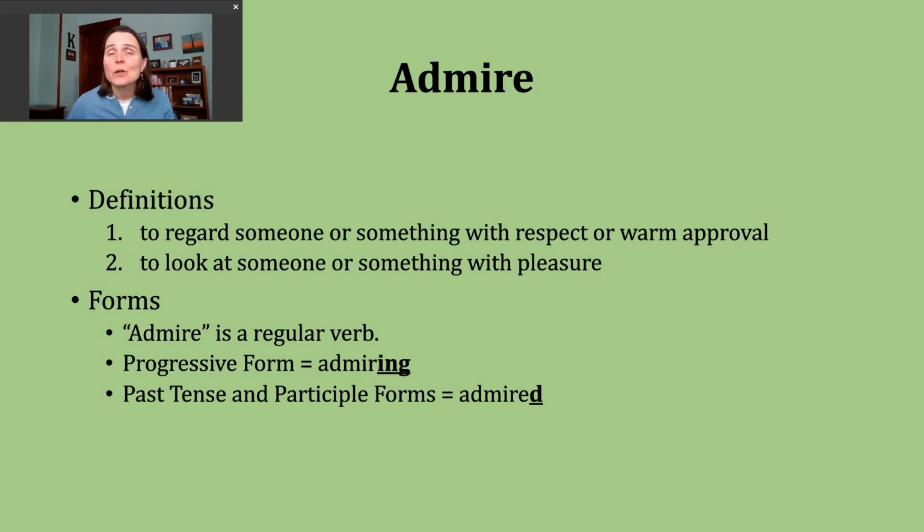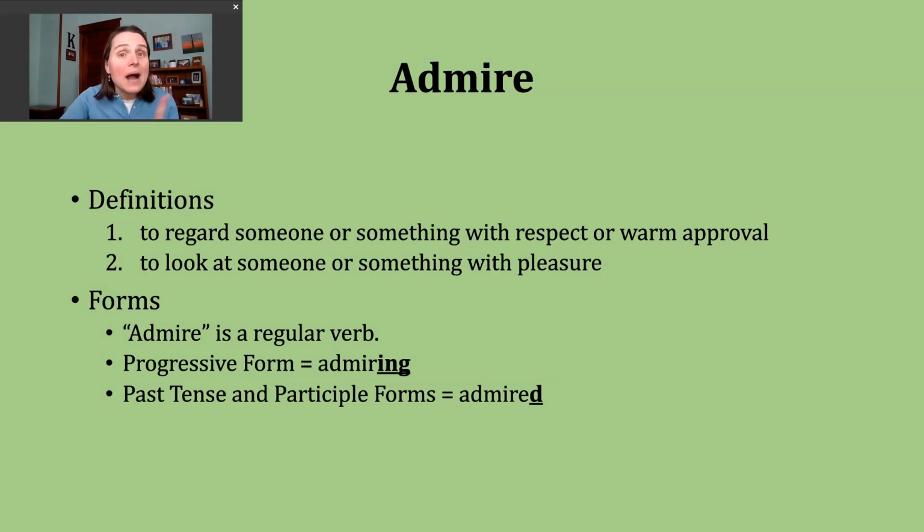The past tense and participle forms of this verb can be made by just adding D, since this verb already ends in an E. Our base verb, admire, ends in a voiced sound, an R sound. This means when we add the past tense ending, we just want to make a D sound. We don't want to add an extra syllable. So the past tense and the participle forms of this verb should sound like this: admired, admired.